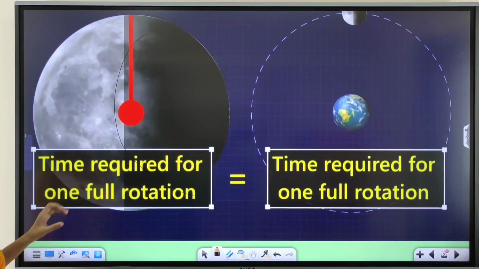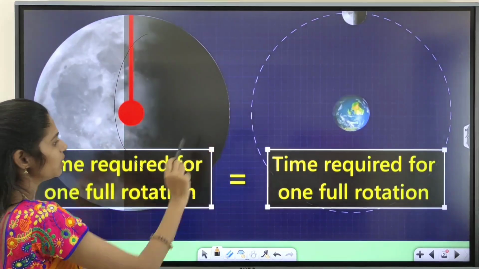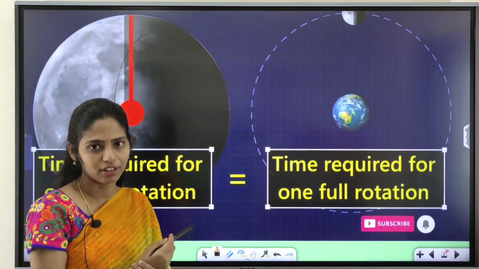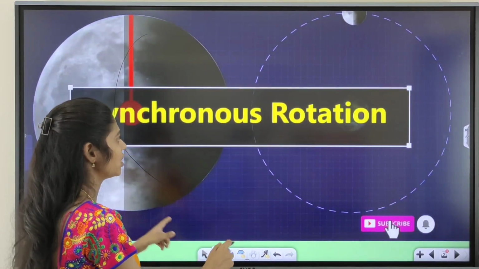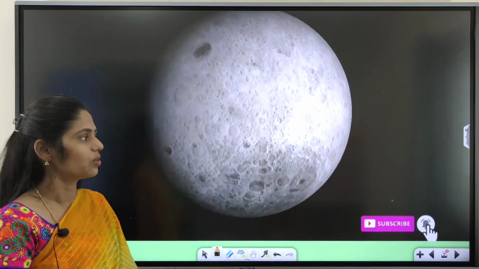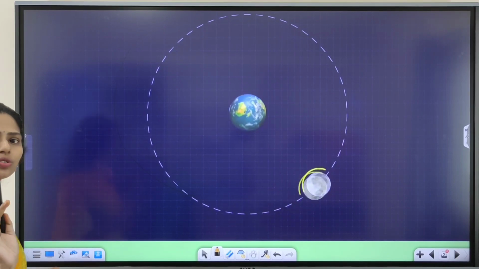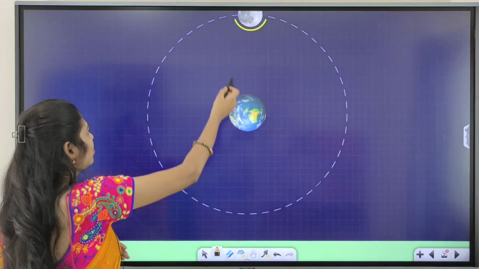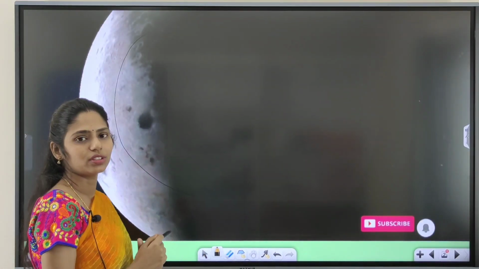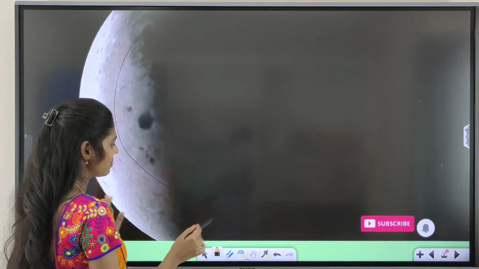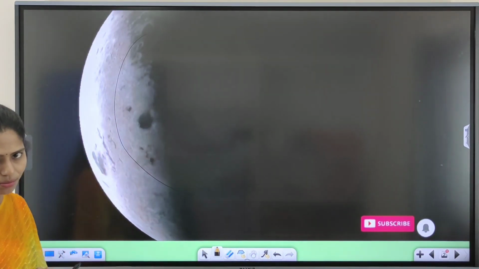Actually, here the time required for one rotation is equal to the time required for one full revolution. This type of rotation is called synchronous rotation. Because of this synchronous rotation, we are not going to see the other side. We are only going to see one side of the moon. So this is the concept regarding the far side of the moon.